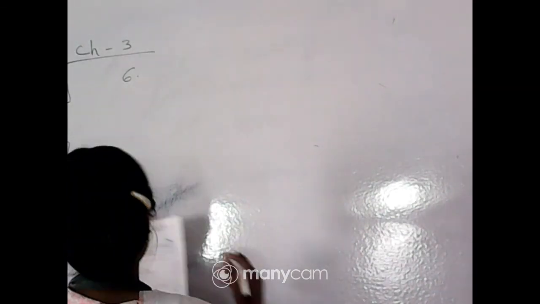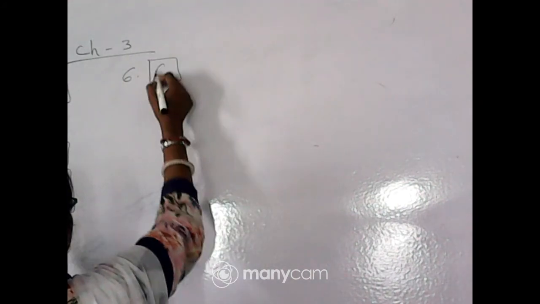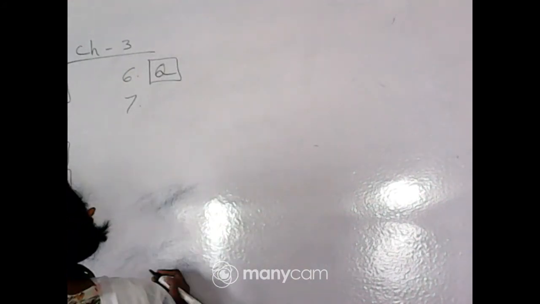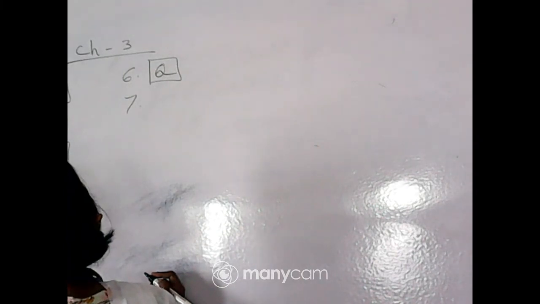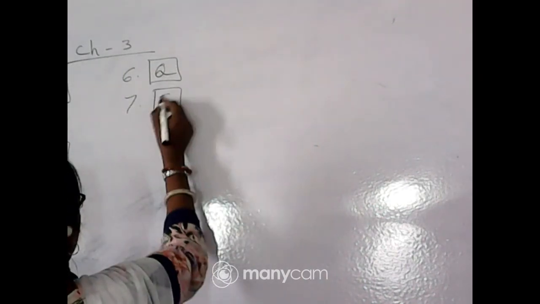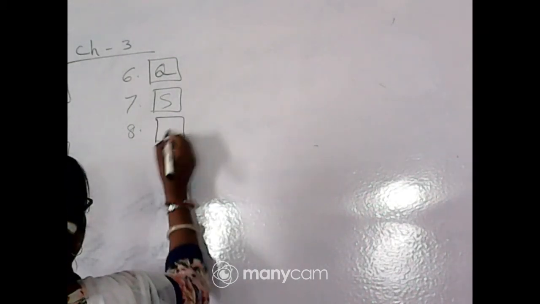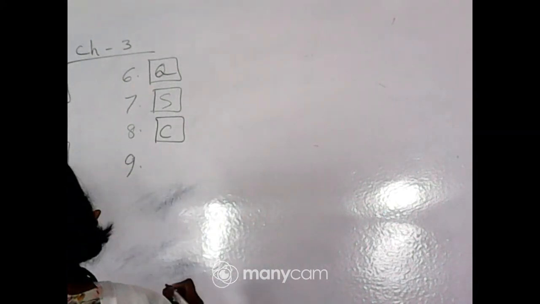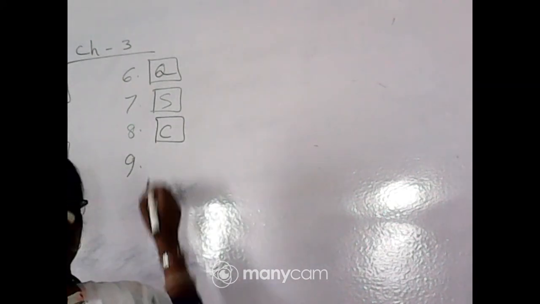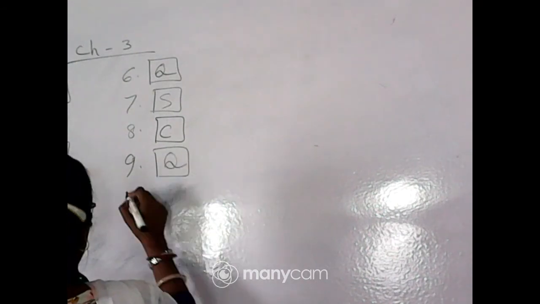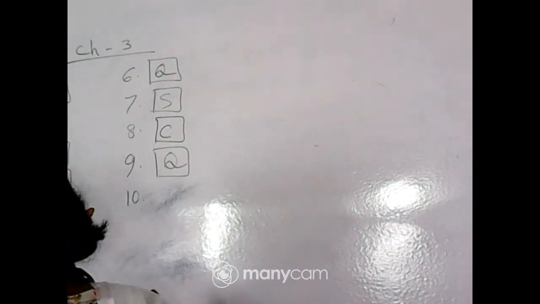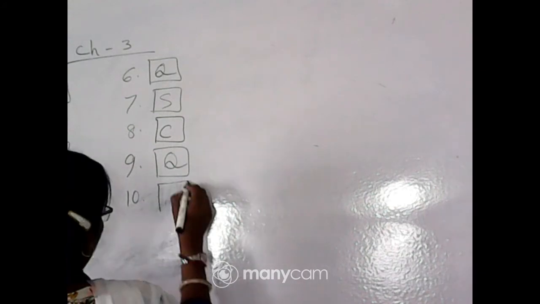Clear? Now, number 6, where is the wedding being celebrated? Question mark. So that is Q. Number 7, we have made arrangements for the wedding at Tivoli Gardens. S. Number 8, my friend, you should go to a doctor, that is a command. Number 9, my friend, why do you want to go to a doctor? That is a question mark. Number 10, my friend, go to a doctor, that is the command.